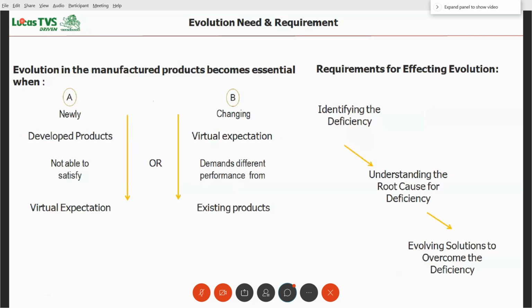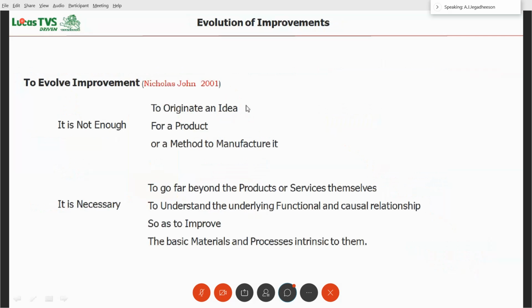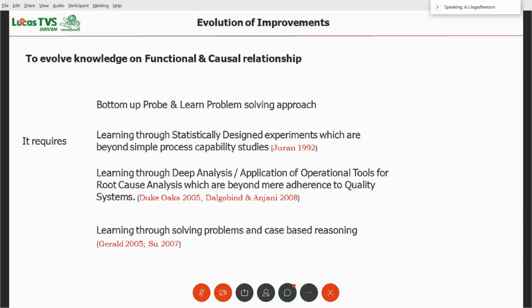To have that happen, it is not enough to have an idea or a method of manufacturing it. You must understand the product-process causal relationship. There is a product, there is a process. What is the cause and effect relationship between the process and the product? That we must understand. Only then will you be able to evolve the improvement. And also you must understand the functional relation: what is the function of each and every operation, and what is the function of every product. So functional relations and cause and effect relations. Only if we know these two will we be able to improve the existing product.